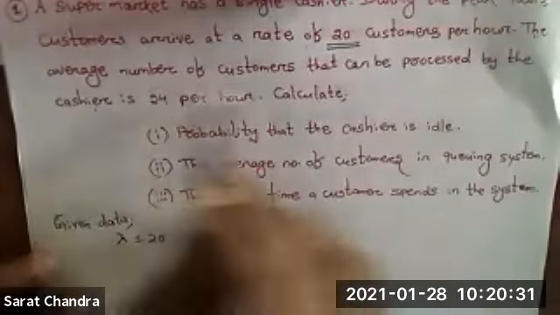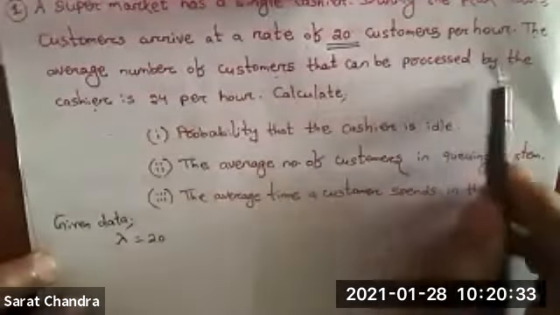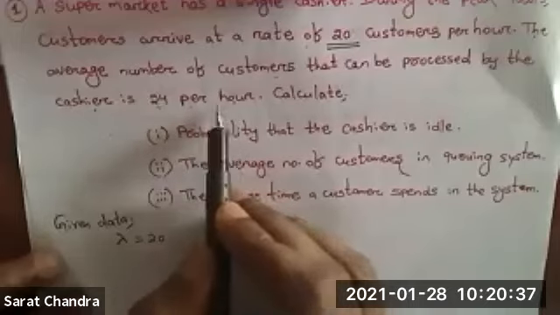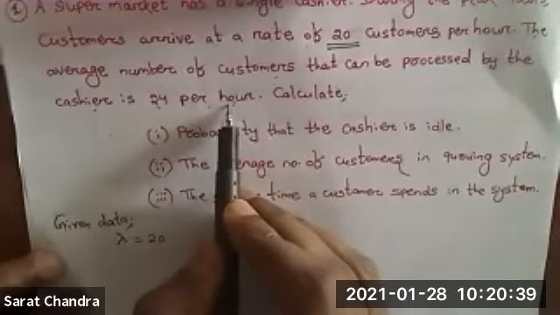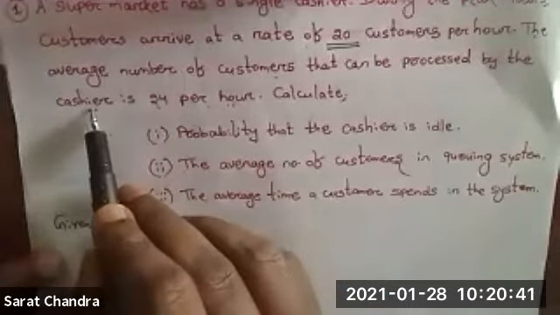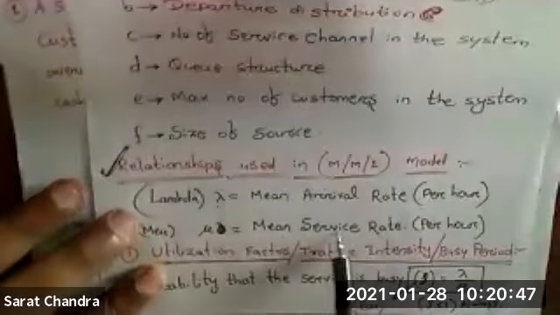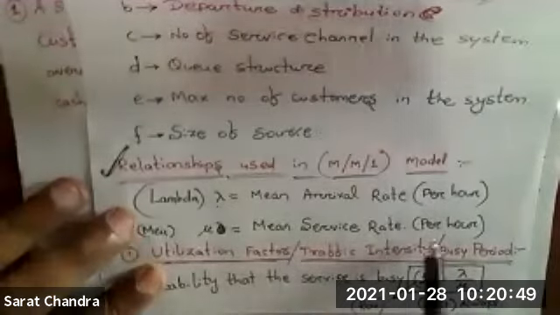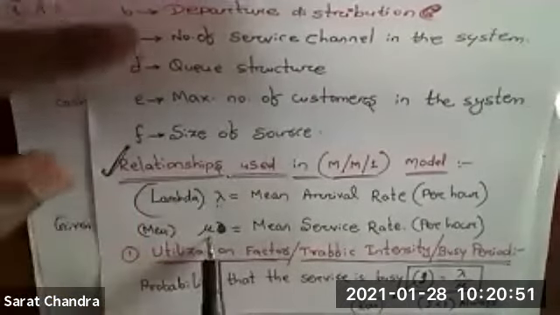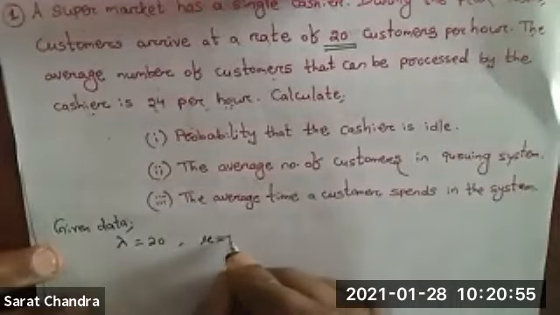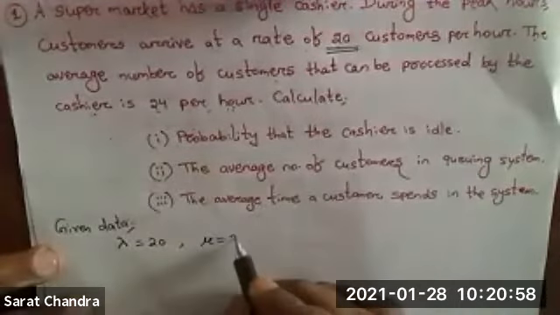In 1 hour, the cashier is supplying service to 24 people. That is nothing but your mean service rate. Service rate per hour is mu. So mu equal to 24.